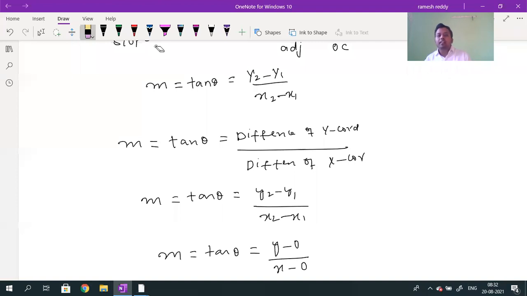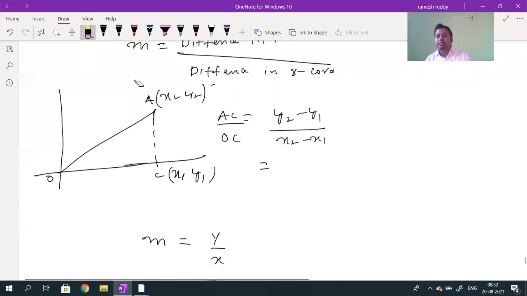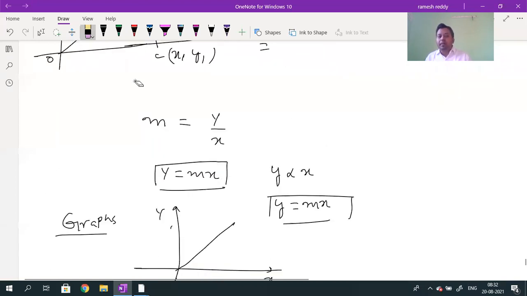So as per the given problem, what is the slope of the straight line I got? Slope of the straight line I got is y by x. m is equal to y by x. When m is equal to y by x, y value will be equal to mx. From now onwards, points are needed for us. What are the points I discussed till now?